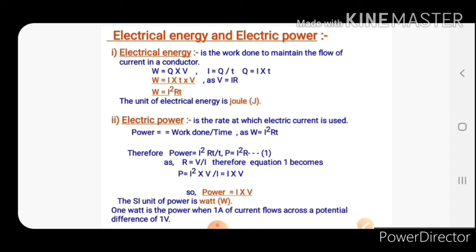1 watt can be defined as the power when 1 ampere of current flows through a potential difference of 1 volt. So the SI unit of power is watt. It can be defined as, 1 watt is the power when 1 ampere of current flows across a potential difference of 1 volt. So this is about electric power.